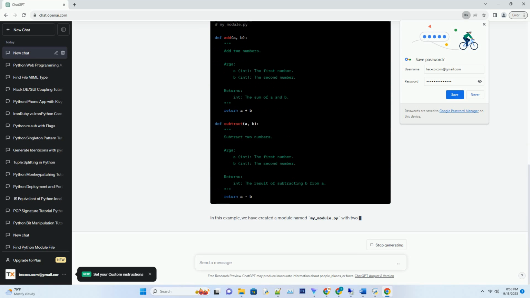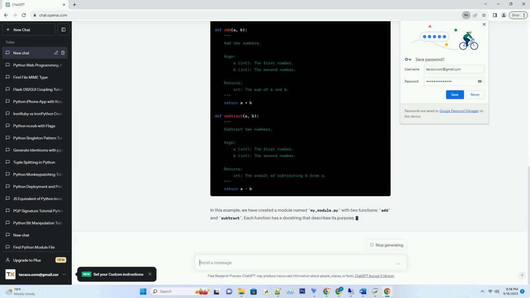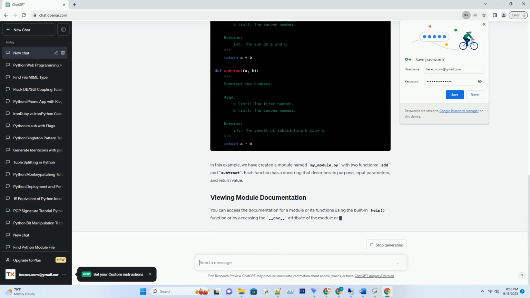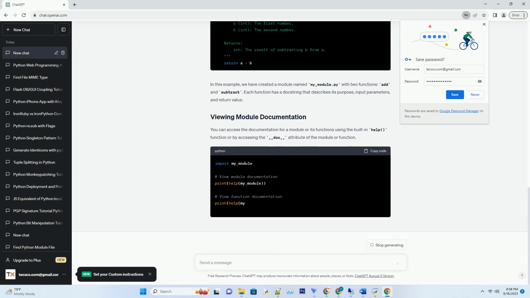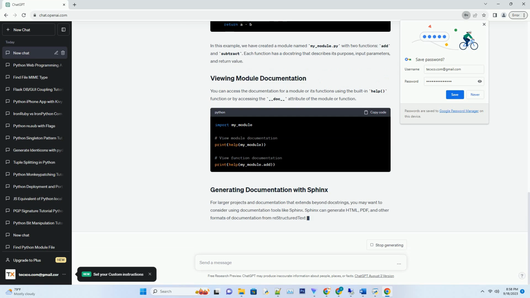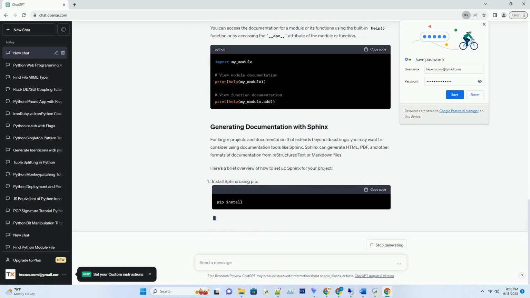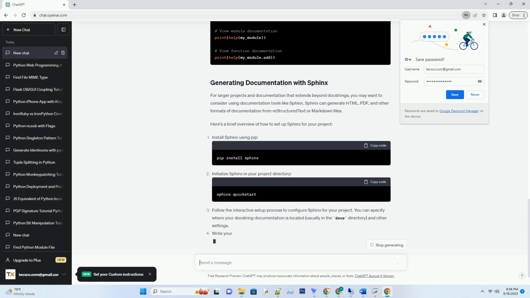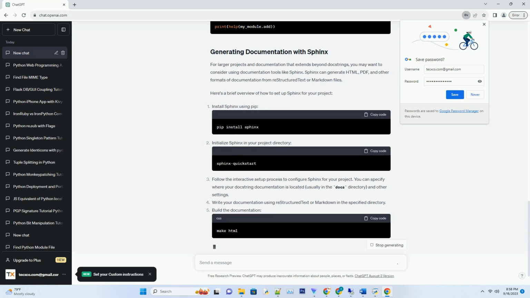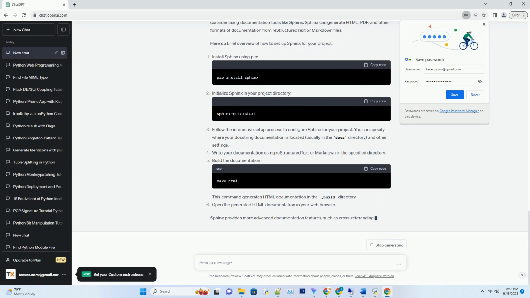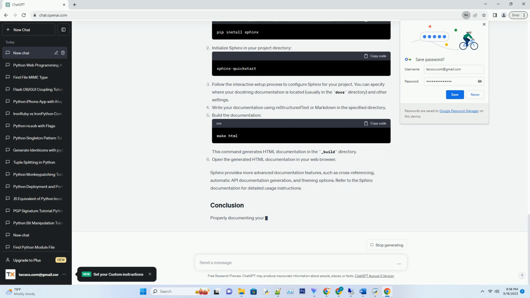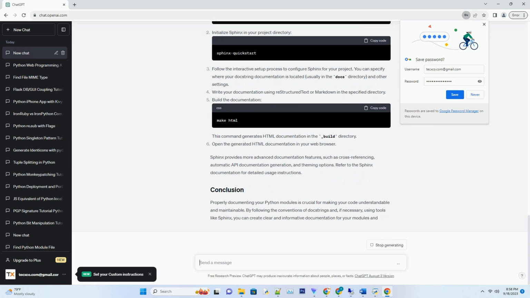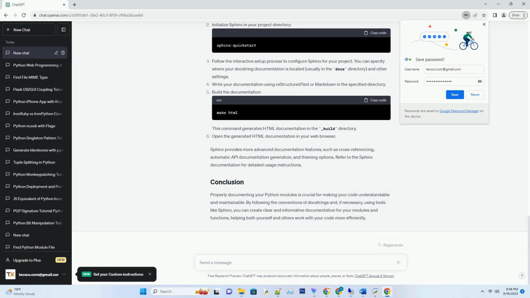A docstring is a string literal that occurs as the first statement in a module, function, class, or method definition. It serves as documentation for the object it precedes. Python allows triple quoted strings, either single or double, to be used as docstrings. When documenting a Python module, the docstring is typically placed at the top of the module file. It should provide an overview of what the module does, its purpose, and any important information for users.